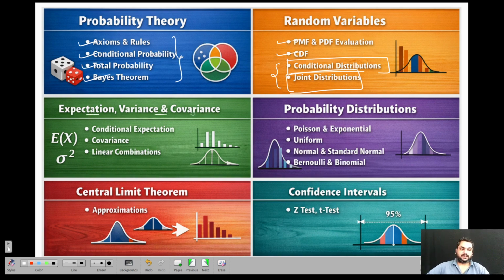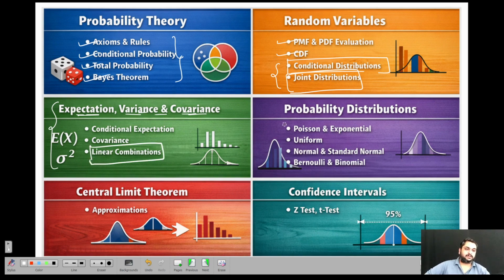Then expectation, variance and covariance. There will be too many questions on this. This is one heavyweight topic. There, normal expectation of a single random variable, expectation of variance, covariance for joint distributions, they will definitely ask. And then expectation and variance for different probability distributions like discrete distributions and continuous distributions. And one important concept here is linear combinations. We'll come to that later.